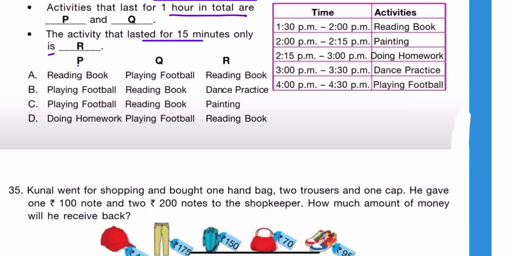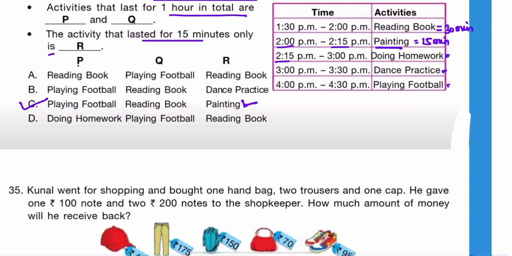So let's find out the timings. Okay, first is 1:30 to 2 means 30 minutes. Second one is 2 p.m. to 2:15 means 15 minutes only. So painting is the only activity in which we require only 15 minutes. So this is given only in one option, that is option C. So this option is the right, but let's find the complete explanation.